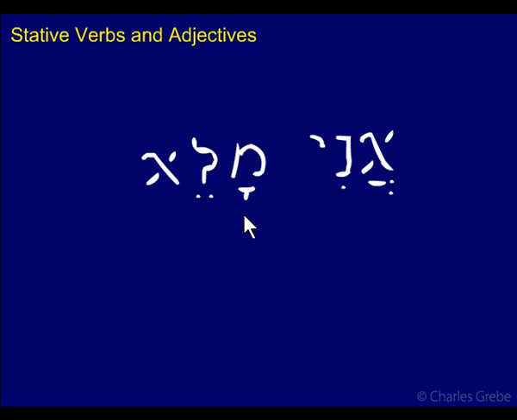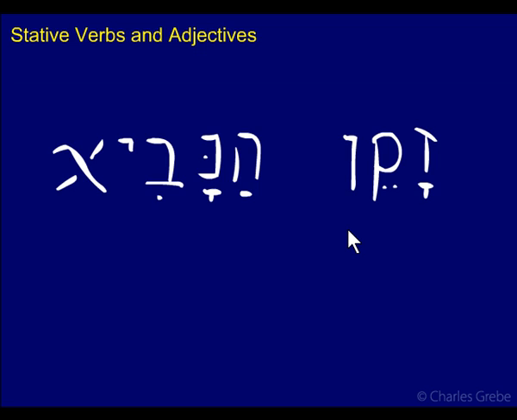It could be a participle if the speaker was masculine. I am full. It could also be a predicate adjective, unlikely though, because predicate adjectives tend to precede the subject. So syntactical context, the words that are around it, agreement with other words, eliminates some of the options and some of the ambiguity. But again, there's not a lot of difference in translation, so it's not really a big deal in terms of understanding.